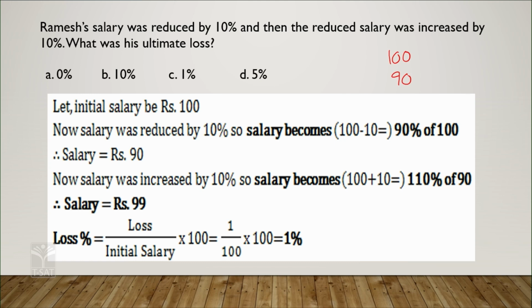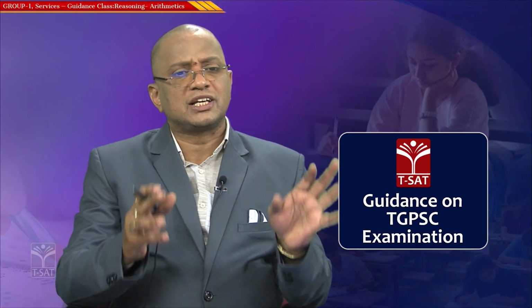And then there is a 10% increase in the reduced salary, means 10% of 90, which is equal to 9. So, 90 plus 9 is 99. Initially it was 100 rupees, then it is 99 rupees. What is the loss here? 100 minus 99, which is 1. So, there is a 1% loss. In this general sense also you can calculate.